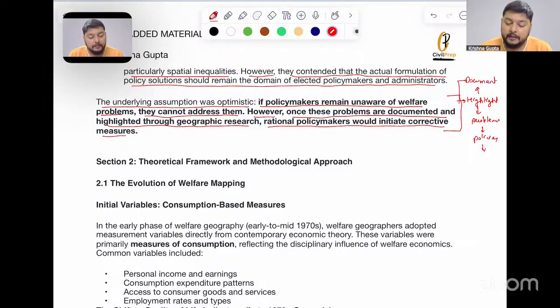And this document was presented to whom? To the political leaders, on which they were able to formulate certain policies. So this was an important stance taken by the welfare geographers: that they would be providing documents to the political leaders, on the basis of which these leaders would be able to form policies for the spatial inequality prevalent over the world.